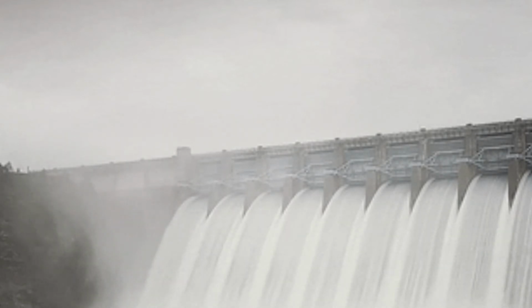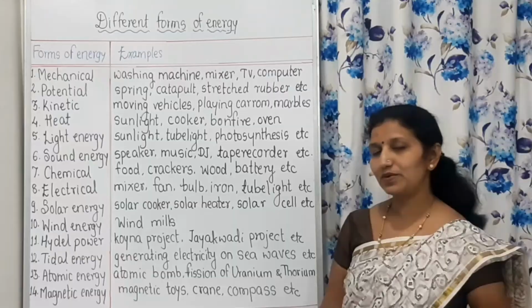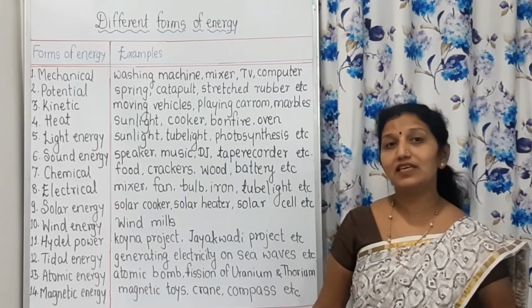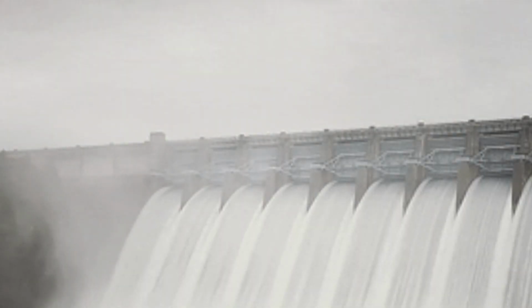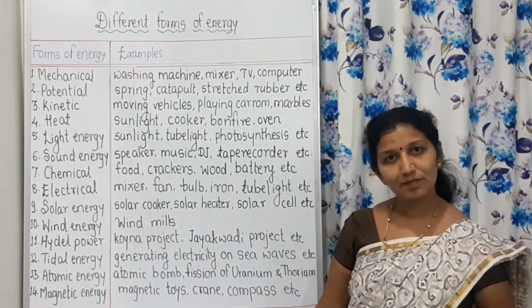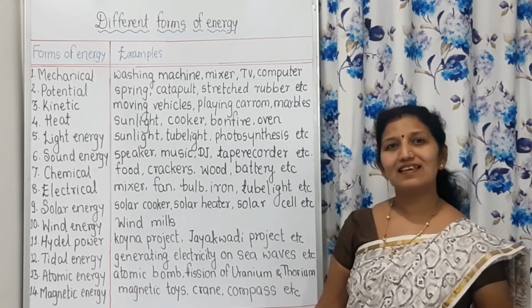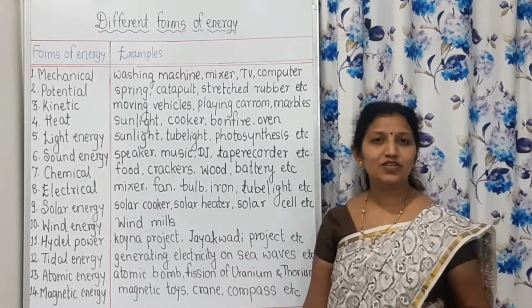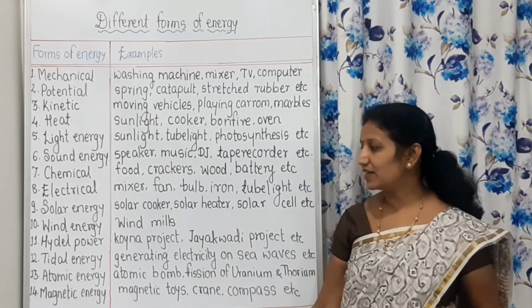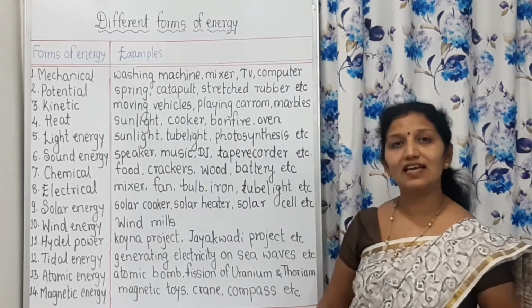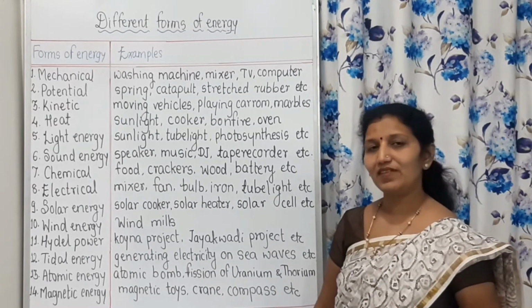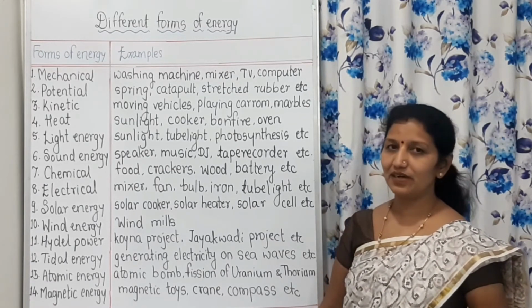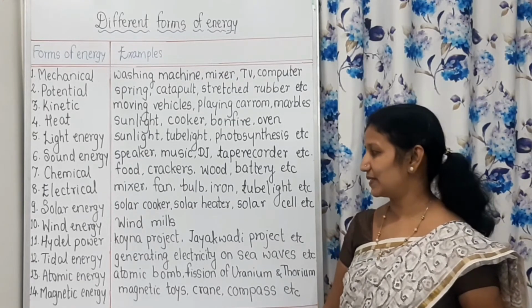For that, the Koyna hydroelectricity project is famous. Jayakwadi project. In Aurangabad, we get water from Jayakwadi Dam, which is situated in Paitan, the historical place, because hydroelectricity is produced at Jayakwadi Dam, and that is the Jayakwadi hydroelectricity project.